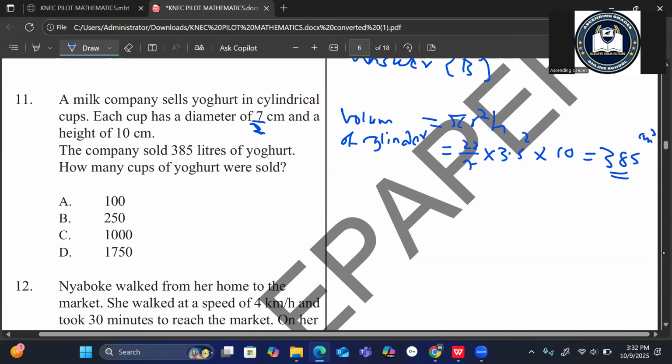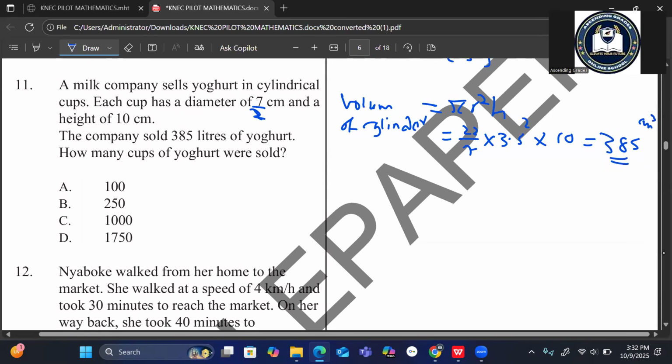Now, if that is the volume of one cup, and you have been given the total number of liters the company sold of the yogurt, then to get how many cups, you get the total volume the company sold divided by the volume of one cup.